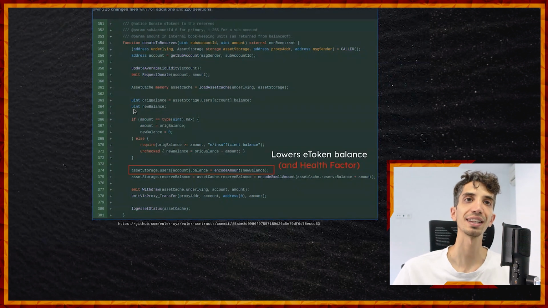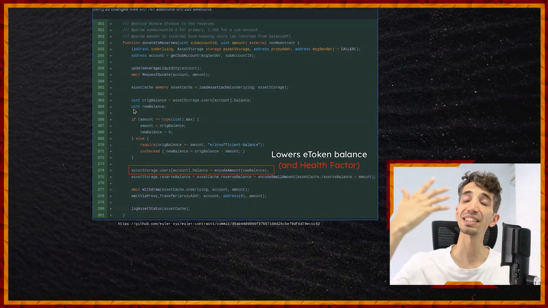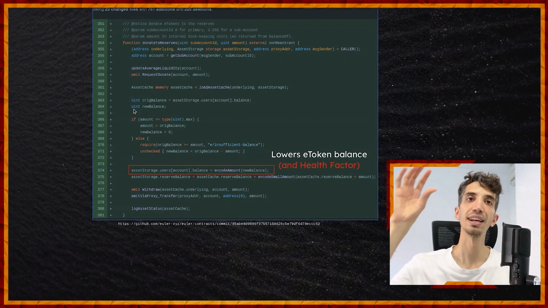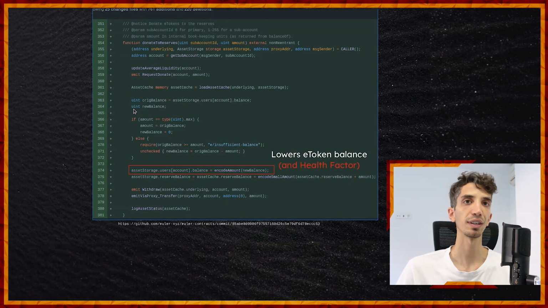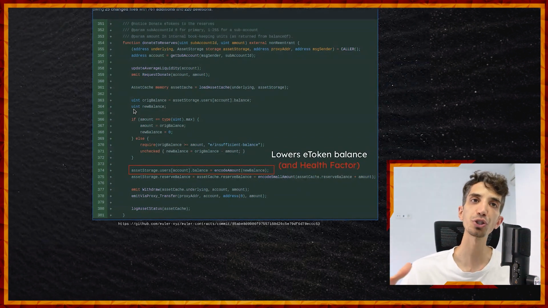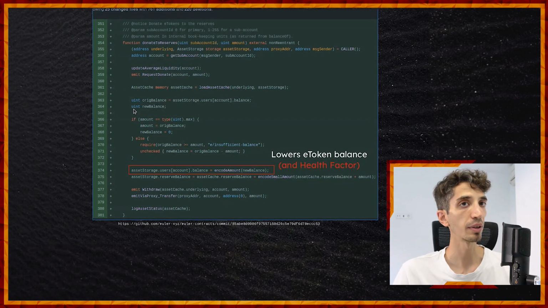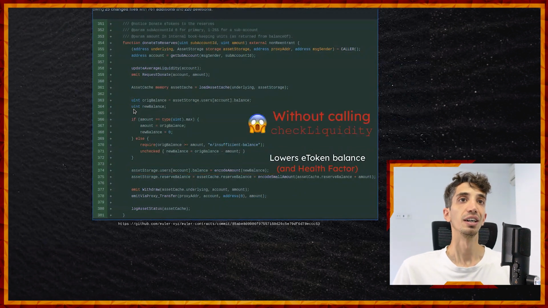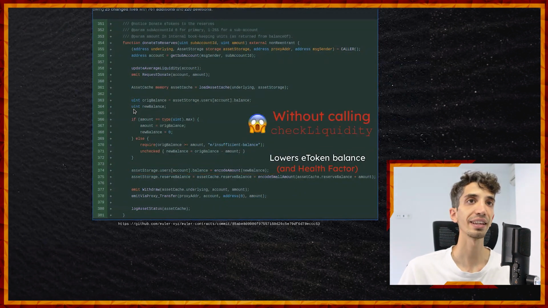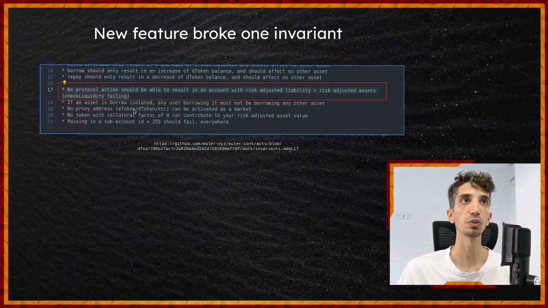Because if it's changing the number of tokens in balance, it's essentially changing the health factor, it's decreasing the numerator of the ratio that I showed you before. Remember, the health factor is the amount of assets that you have deposited, which is represented by the number of E tokens, over the liabilities that a position has, which is represented by the number of D tokens. So if you are decreasing E tokens, you are pushing down the health factor. Which, remember, as we saw in the invariant, is a pretty sensitive action. So if you are not calling check liquidity, things will go wrong. This new feature broke one invariant.